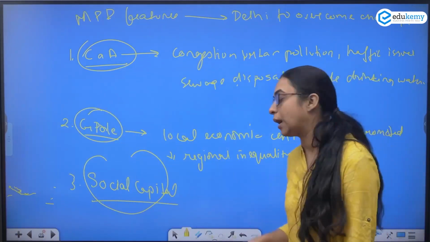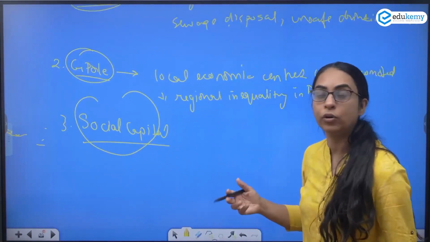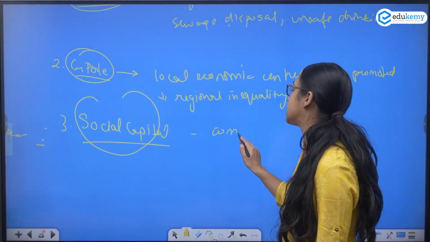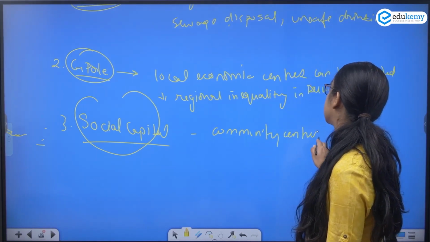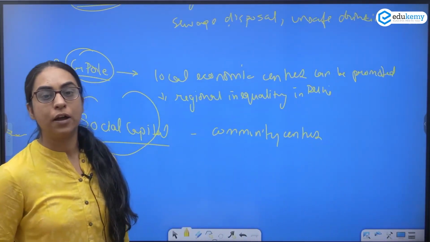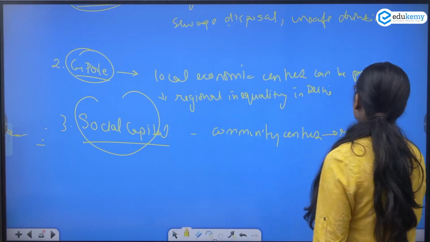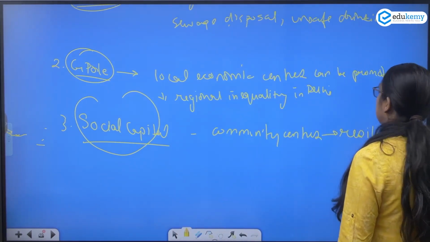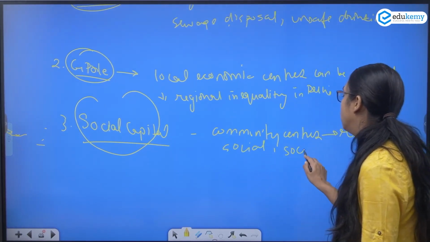How will it be promoted? There will be community centers. Social capital, when promoted by the Master Plan of Delhi, would help build a resilient society and help in social well-being.